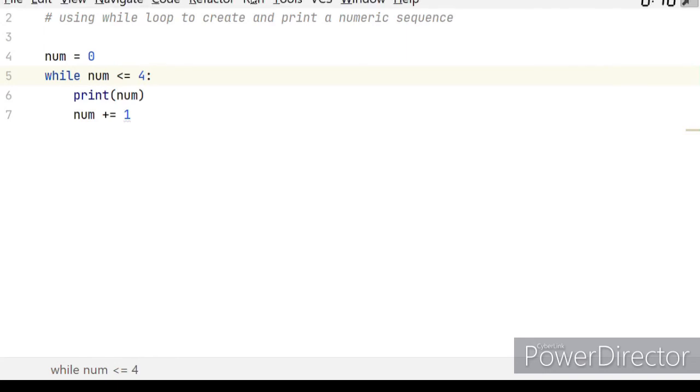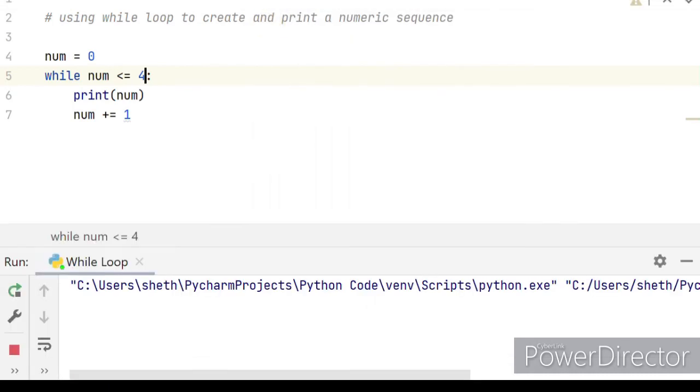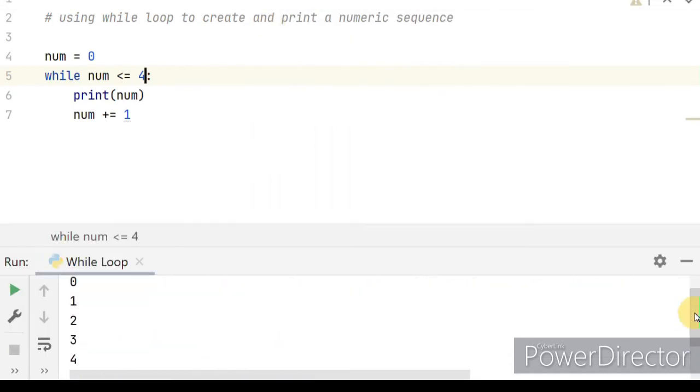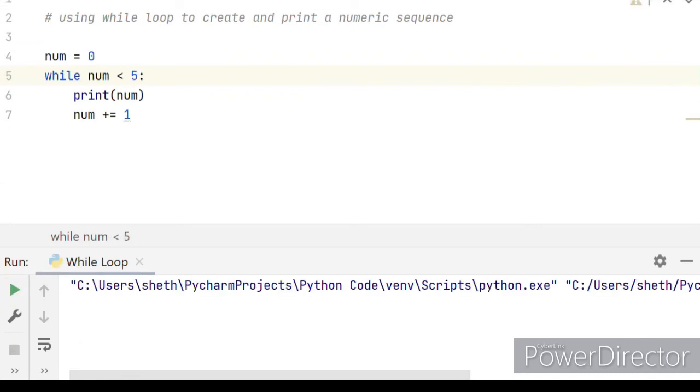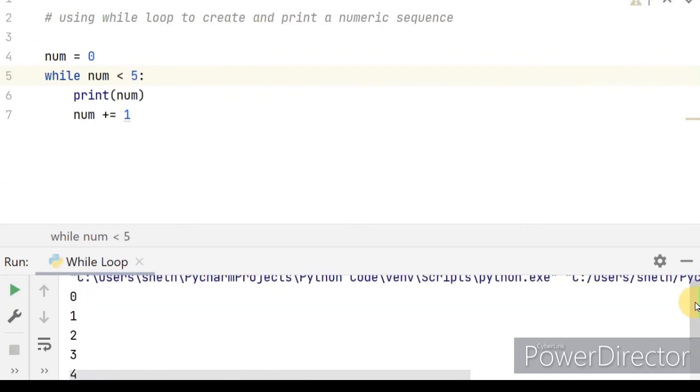Now let's run this code. And see, we get the expected results. And if I here say num is less than 5 and I run it, we still get the same output.